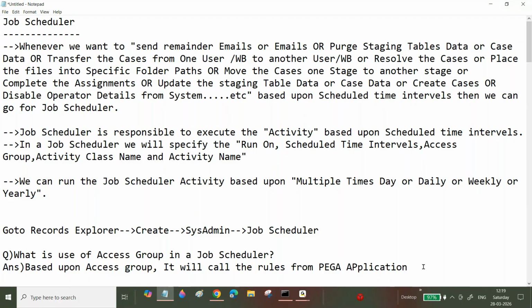What will this access group do? The access group is pointing to a particular application. The application is pointing to a list of rule sets, and those rule sets contain the list of rules.